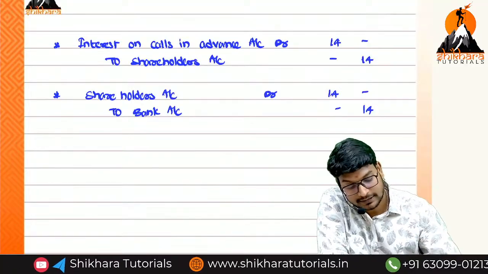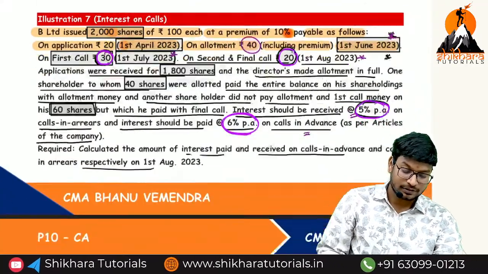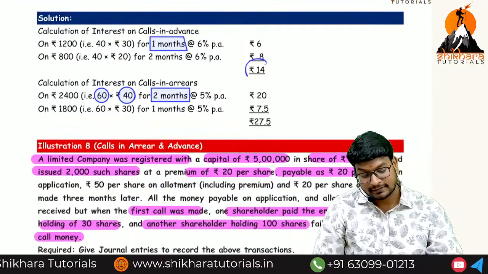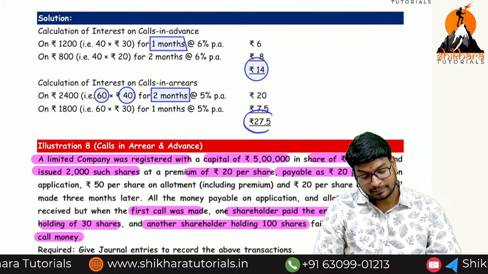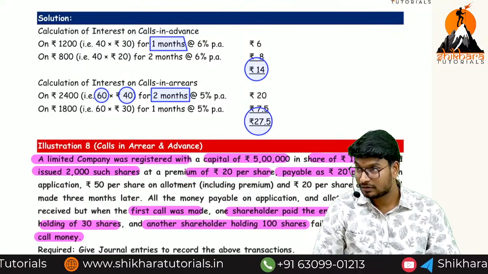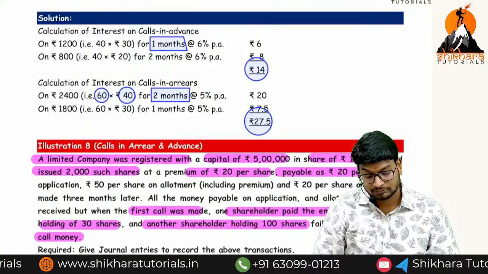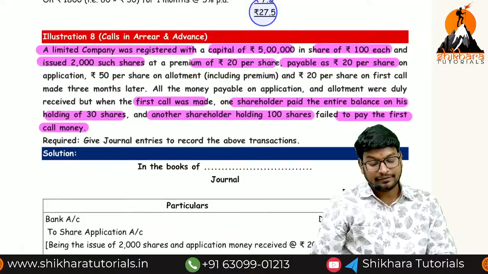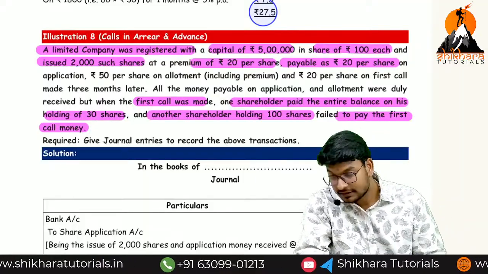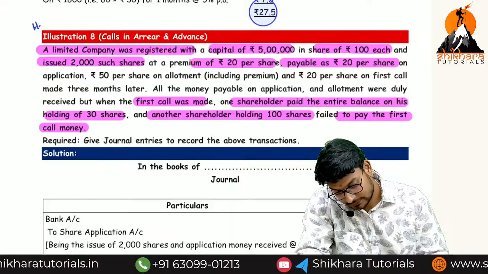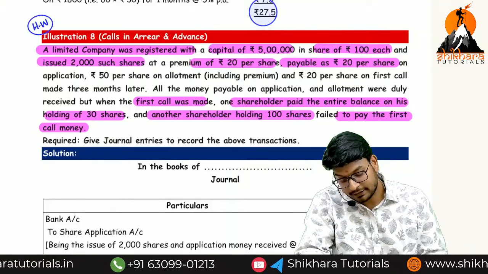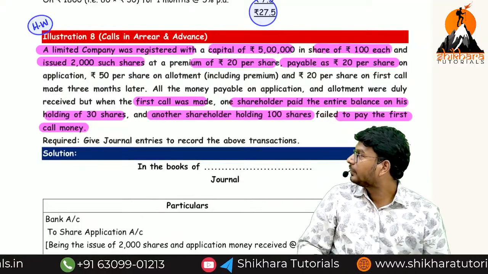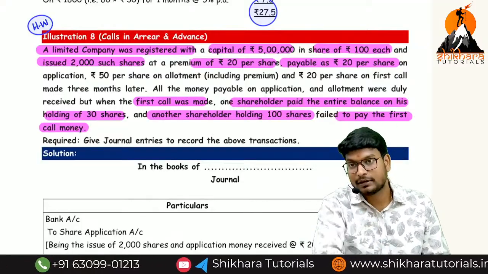After that, what is the next question? Question number 8. Here the 14 is the calls in advance. 27.5 only we have got. Next, here we are having what? Calls in arrears and advance. So make it as homework. HW means homework or hostel work, whatever you want you can call. So you can do this question on your own, no problem.